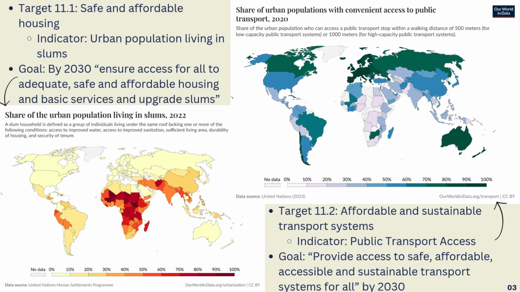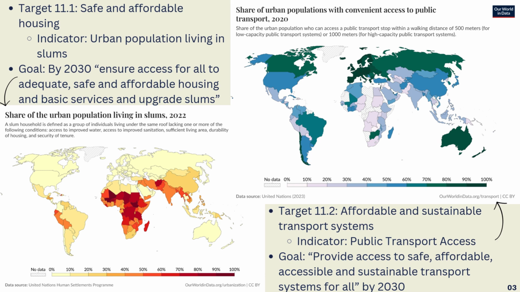The goal is to ensure by 2030 access for all to adequate, safe, and affordable housing and basic services, and upgrade slums. A slum household is defined as a group of individuals living under the same roof, lacking one or more of the following conditions: access to improved water, access to improved sanitation, sufficient living area, durability of housing, and security of tenure. So this graph is of 2022, and the U.S. is in the 0 to 10% range at 0.09%, and Japan is also in that same range, but at 2%.